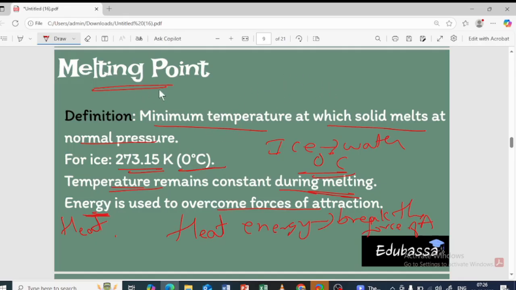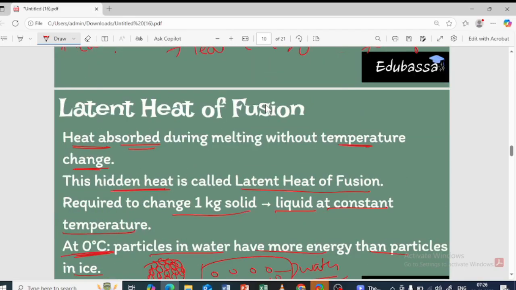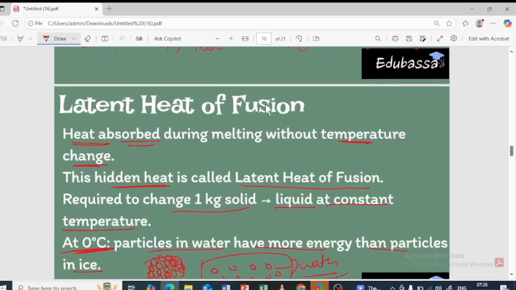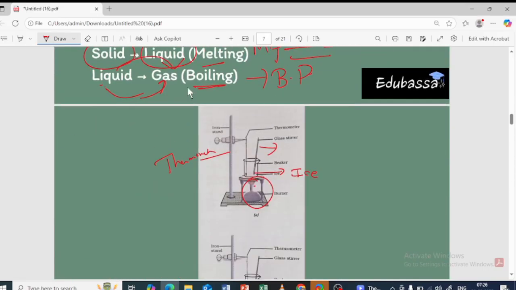That itself is called the melting point. The temperature remains constant, which is 0 degrees Celsius. Why is it remaining constant? One second, I'll show you why it is remaining constant.